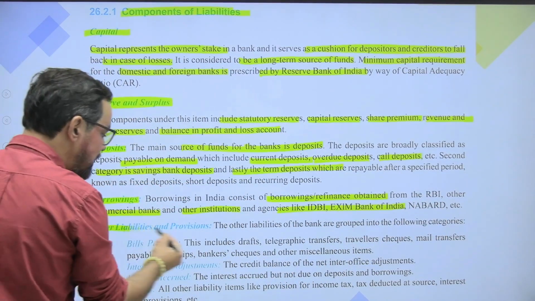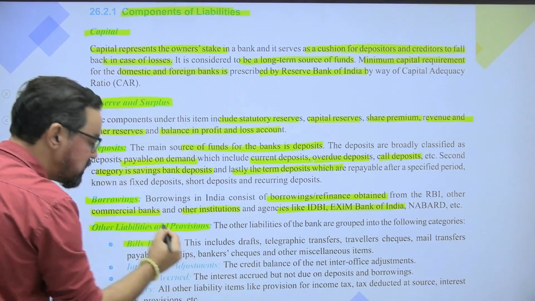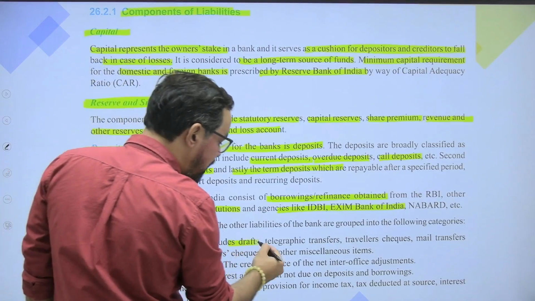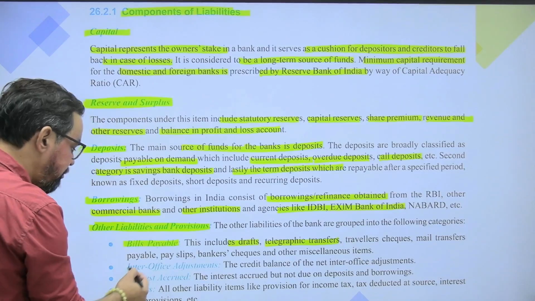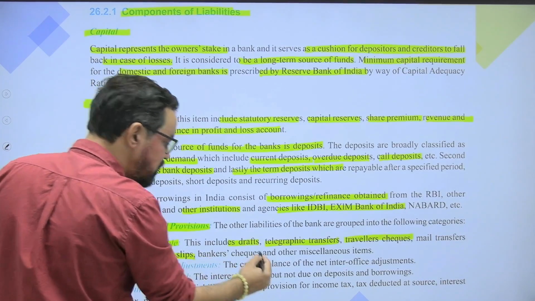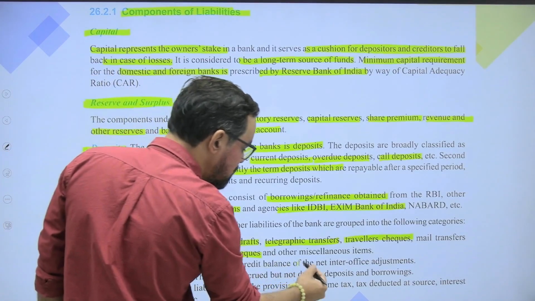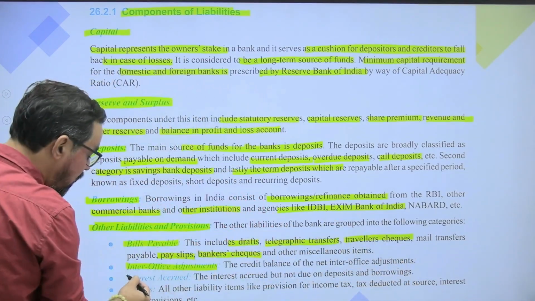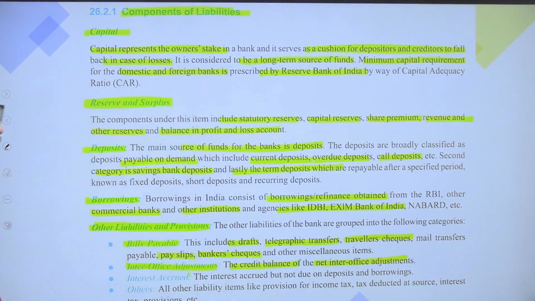The other part, other liabilities and provisions, which include bills payable. So this includes a draft, telegraphic transfer, TTs, traveler's check, mail transfer payable, pay slips, banker's check, and other miscellaneous items. Inter-office adjustment, the credit balance of the net inter-office adjustment. Interest accrued, the interest accrued but not due on deposits and borrowings, and other liabilities like provision for income tax, tax deductible at source, and interest, tax, and others. Okay?